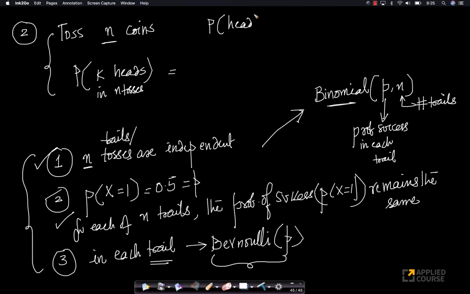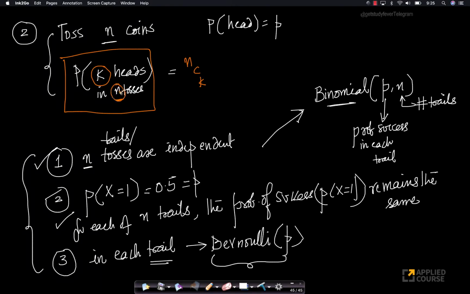The probability of a head in a given coin is, let's say, P. Right? Now look at this. Now, probability of K heads in n tosses. We can easily compute this, right? In n tosses, I can choose any K heads. So I can choose K heads out of n tosses. If I choose the specific set of K coins out of the n coins on which I want a head, I can do that in NCK ways.